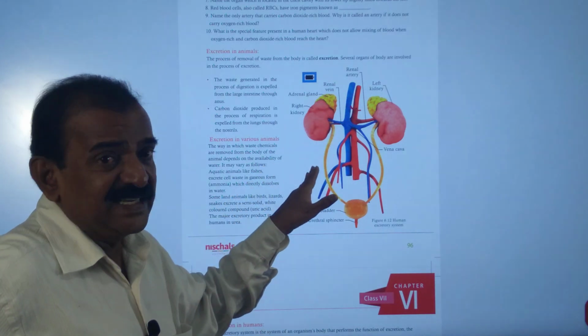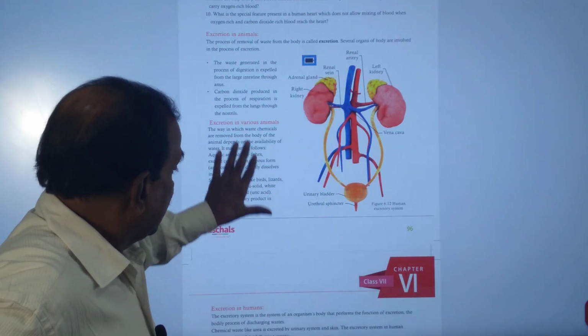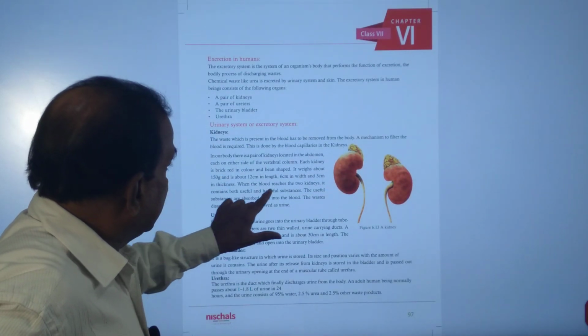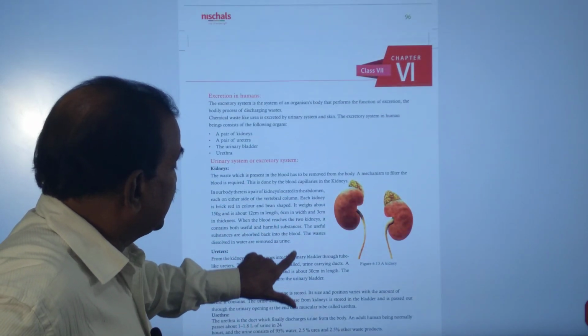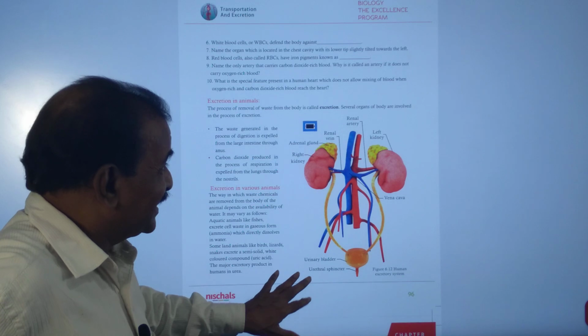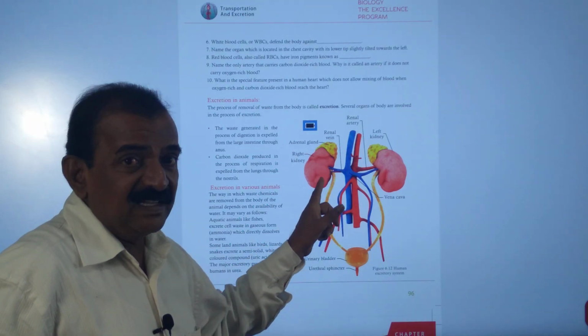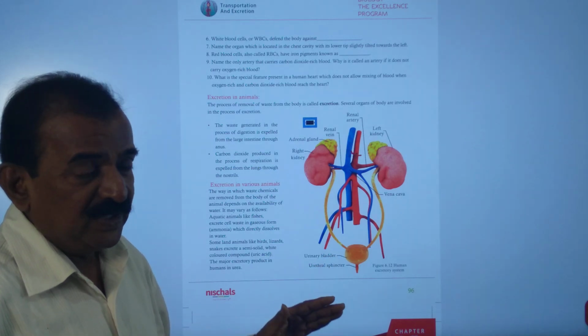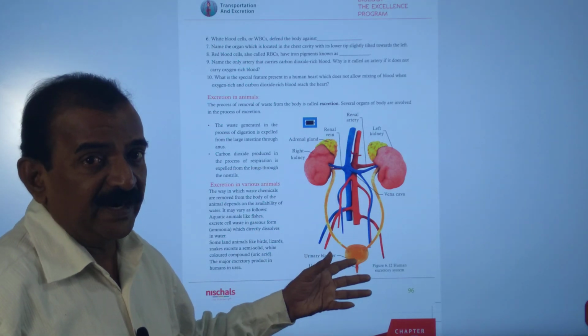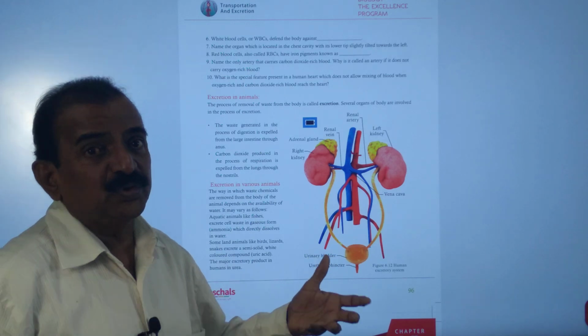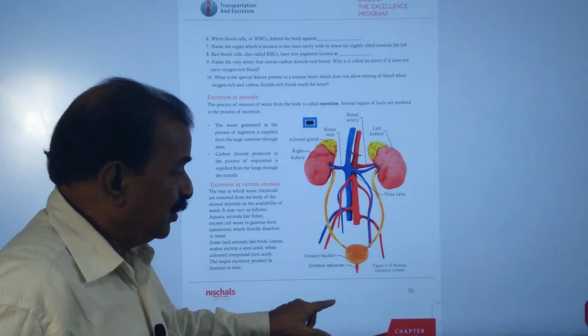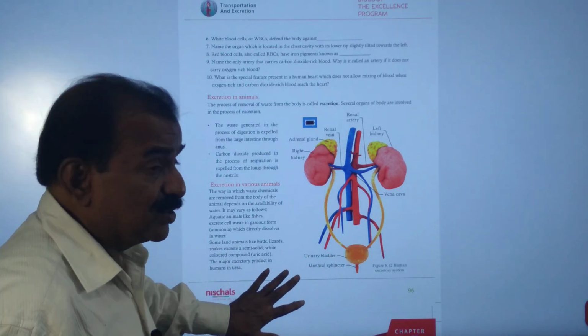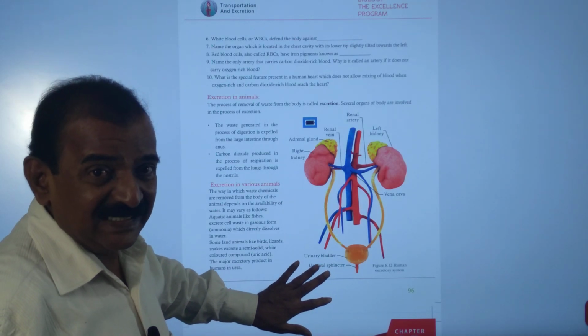The length of the kidney is 12 centimeters, the width is 6 centimeters and the thickness is 3 centimeters. From each kidney arises a long muscular tube, about 30 centimeters long, and they open into the urinary bladder, and the urinary bladder is useful to store the urine.